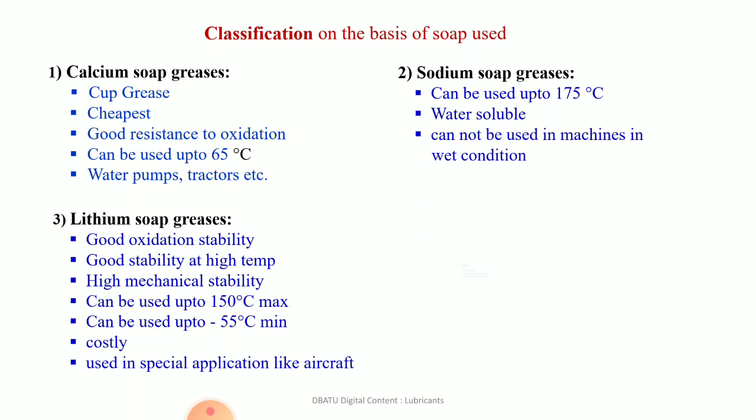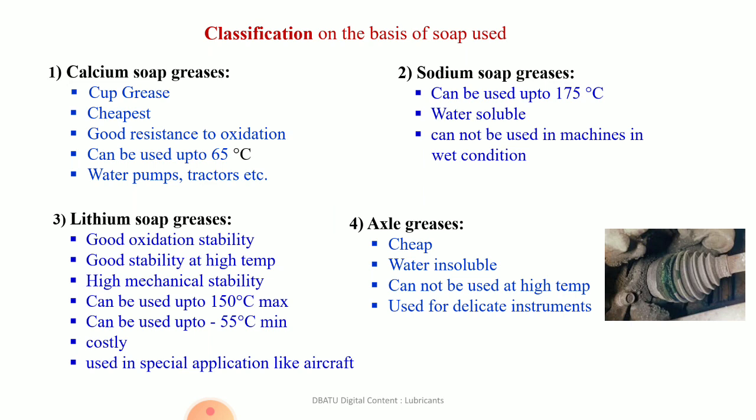The lubricants which are used in the lubrication of axles, the automobile axles, those greases are known as axle greases. These are cheap, these are water insoluble, but cannot be used at high temperature. It can also be used for delicate instruments. So like this, semi-solid lubricants, means grease, can be used when it is not possible to use liquid lubricants.